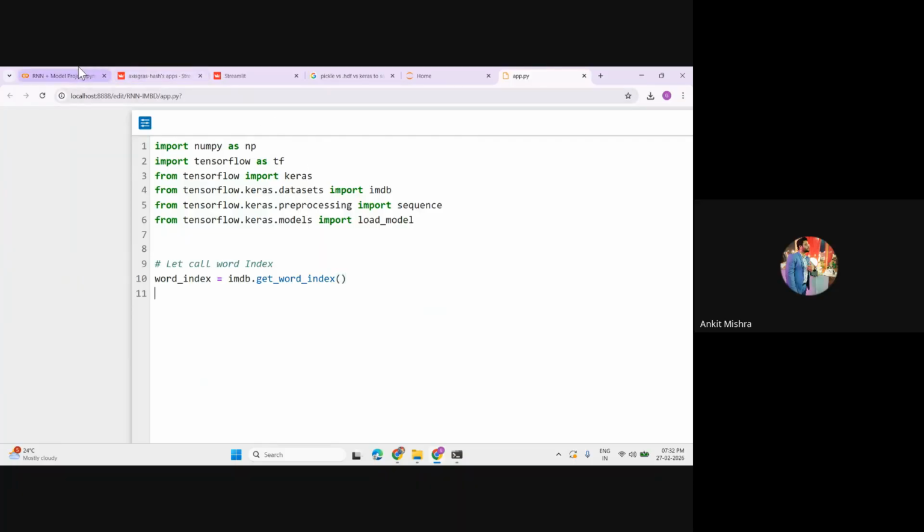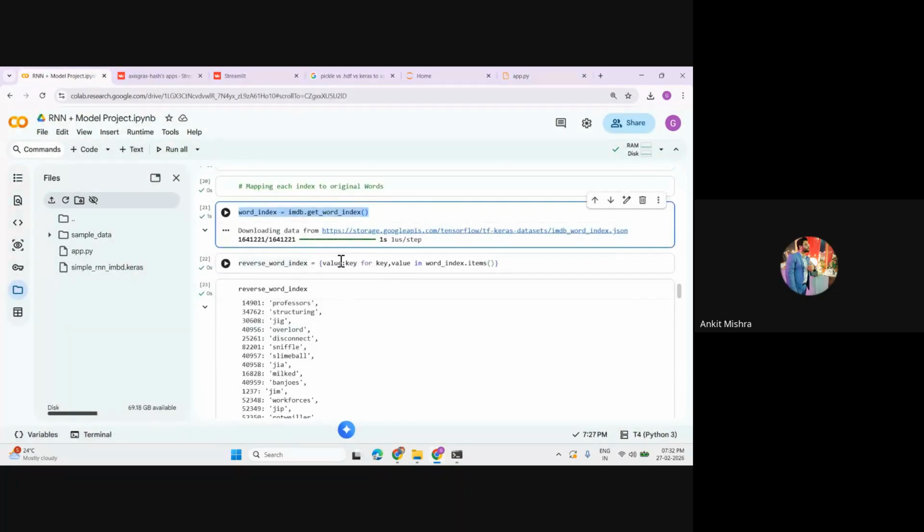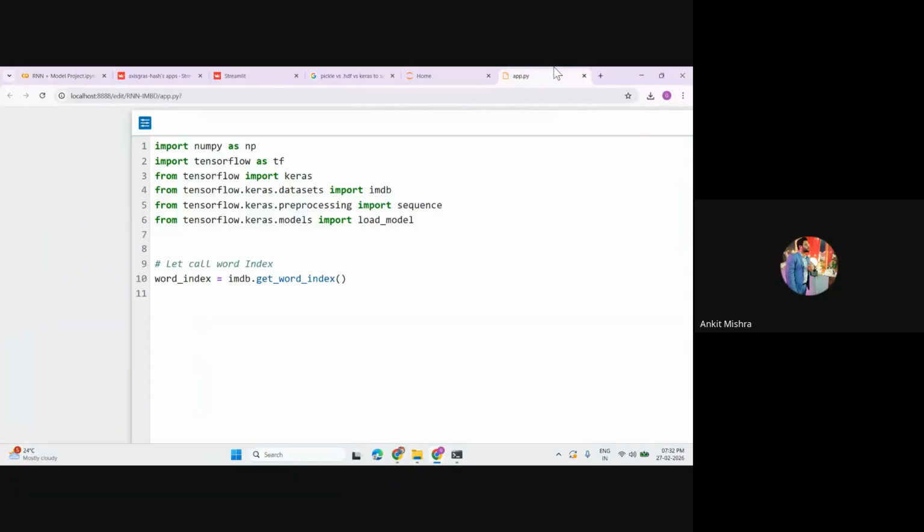And I want to create a dictionary for that word index. Let's call it reverse_word_index as well, because the user will not give you data as numerical input. The user will give you data in the form of reviews, and we want to map those reviews into numerical vectors. For that we need this reverse word index.